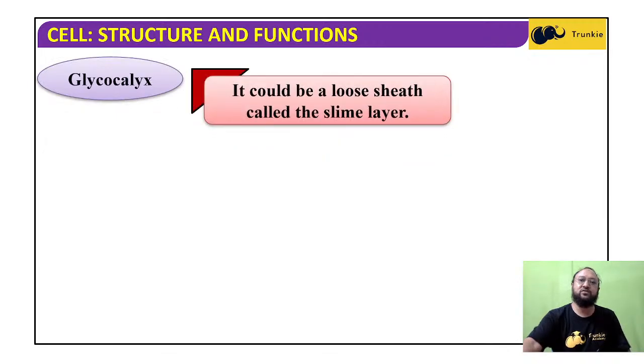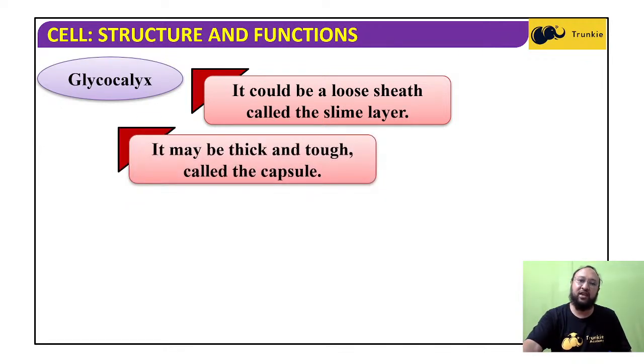The glycocalyx could be a loose sheath called the slime layer, or it may be thick and tough, called the capsule. In some cases it is slimy, mucus-like, a loose sheath, semi-solid or slightly flowing. Or it can be thick, tough, a little dry and like a capsule. So it depends on the type of bacteria.